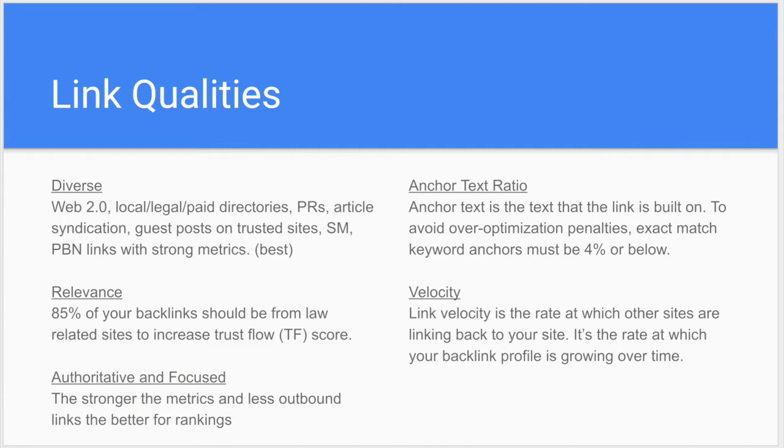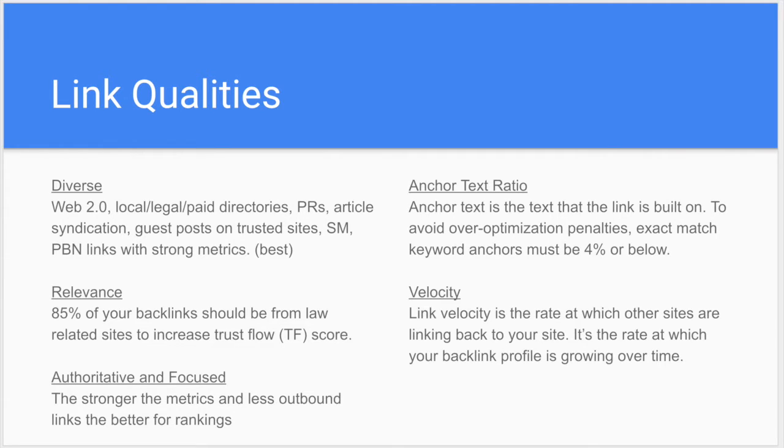To go a little deeper with links, I added this. This is link qualities. Links have to be diverse, meaning they have to come from many different kinds of websites. Web 2.0, directories, press release, article syndications, guest posts, social media, and PBN, that's private blog networks, which are the strongest. Those links have to be relevant. So relevance is important, and we estimate that about 85% of your links should come from law-related sites to increase that TF score. That's trust flow.